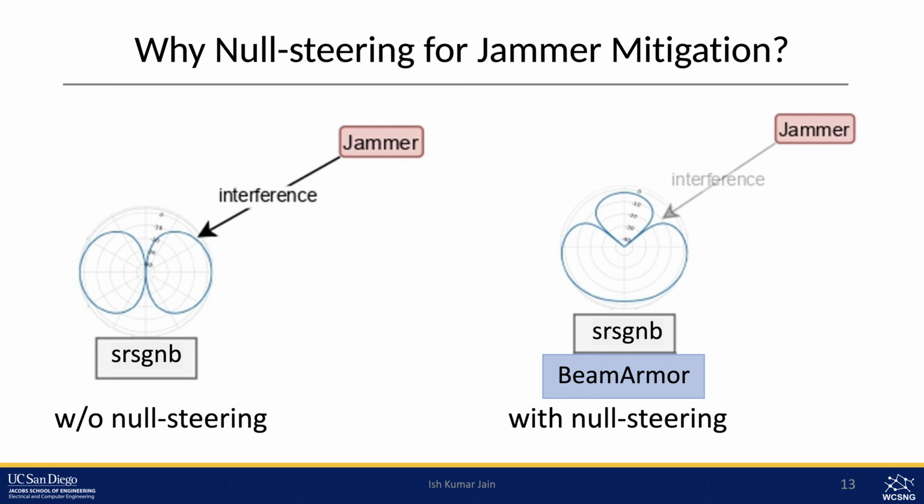Now next we'll look into how we use this channel to build a new cool application. I will show one application in detail, which is jammer monitoring and anti-jamming. So here imagine you have a situation where a user is sending uplink data. The normal uplink will work until you have a jammer or a device which is trying to block your signal communication. Now with our app, we call it the Beam Armor app, and this app will create a beamforming or beam nulling vector that will create a null towards the jamming direction, so that it maximizes the signal from the user and minimizes the signal from the jammer.